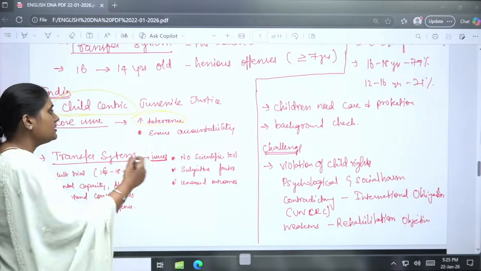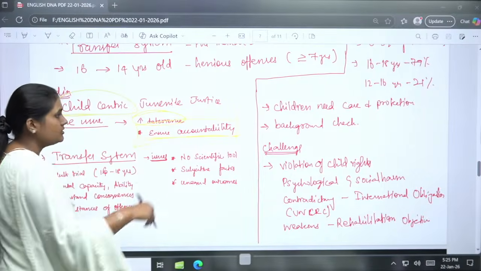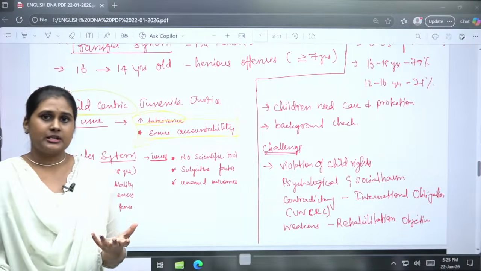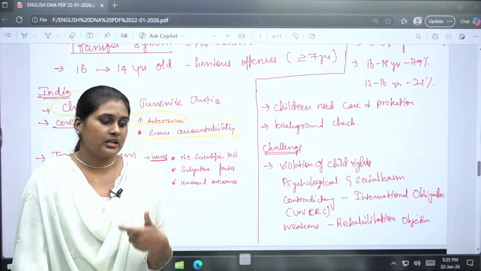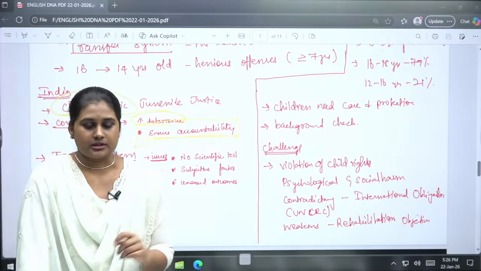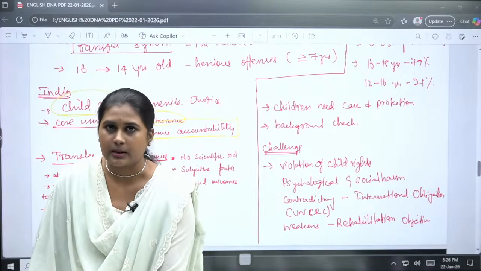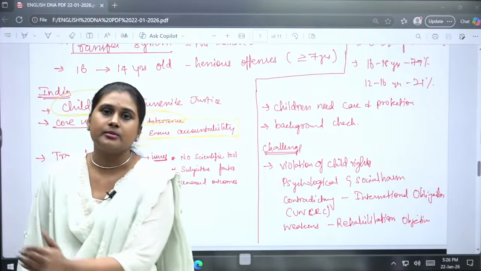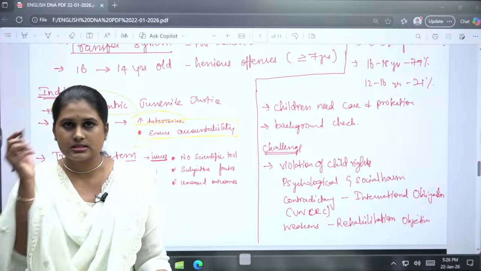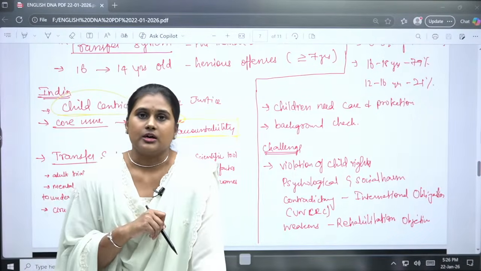It should also ensure accountability. If we keep giving rehabilitation methods, there is another problem: nobody takes accountability. They commit the offence, they are given rehabilitation, and they are moved back to society. But this circle will never end, and the offences will keep increasing.